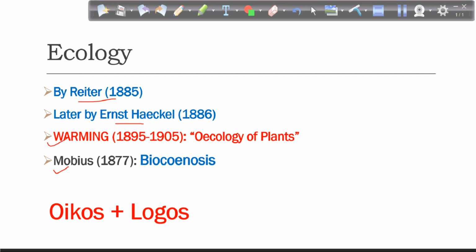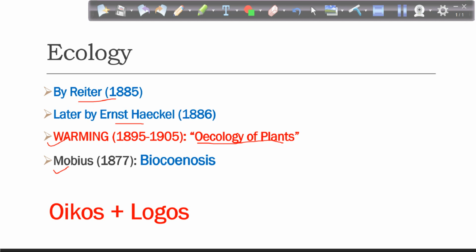Okay, the very basic concept, the very core idea, that is the study of organisms in relation to their environment, is called ecology. And he was the person who wrote the first book on ecology, which is called Ecology of Plants. So that was the very first book ever written on this concept of ecology.